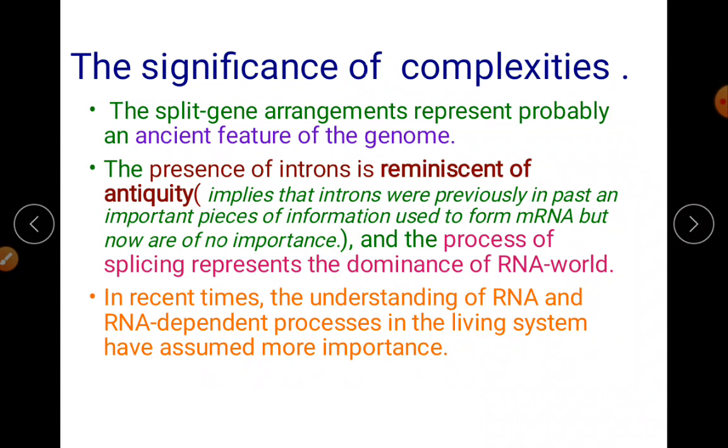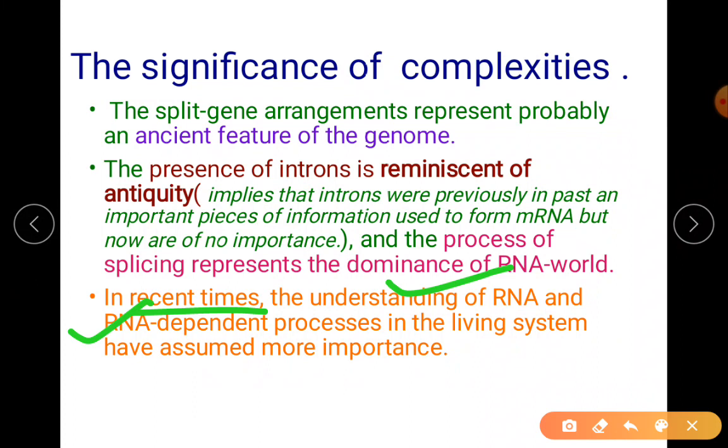From DNA we bring the information into RNA, and this is how RNA is trying to be dominant now, because DNA depends on RNA just to express the gene. So at present, the understanding of RNA dependent processes has become very important for life.